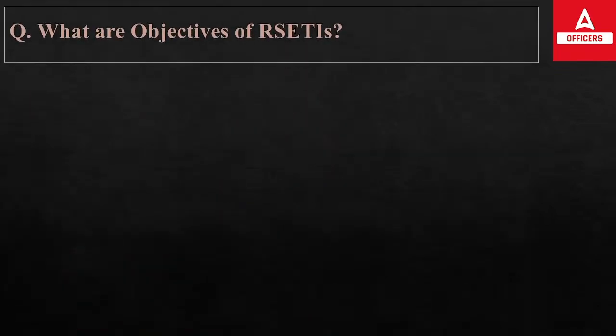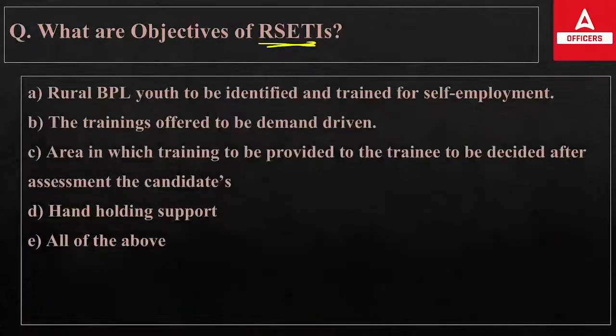Next, what are the objectives of RCTs? So what is RCTs? I have told you that's the Rural Development and Self-Employment Training Institute. Okay, so first is rural BPL youth to be identified, trained for self-employment. The training offered to be demand driven. Area in which training is to be provided to the trainee to be decided after the assessment of the candidates. Hand holding support and all of the above.